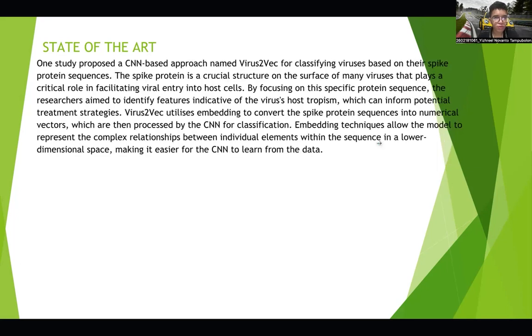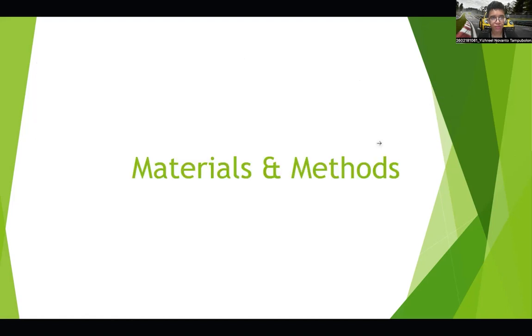One study proposed a CNN-based approach named VirusTaxo for classifying viruses based on their spike protein sequence. The spike protein is a crucial structure on the surface of many viruses that plays a crucial role in facilitating viral entry into host cells.